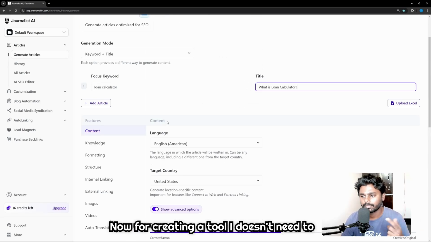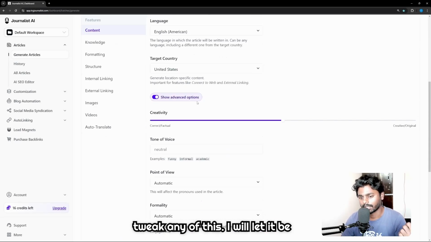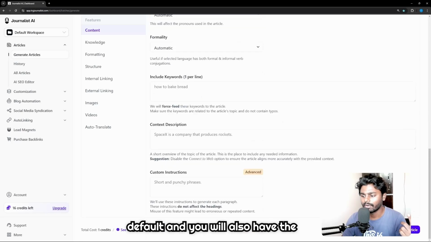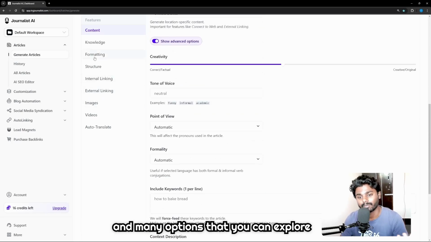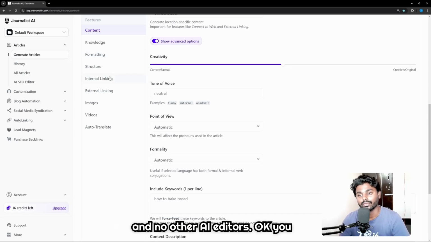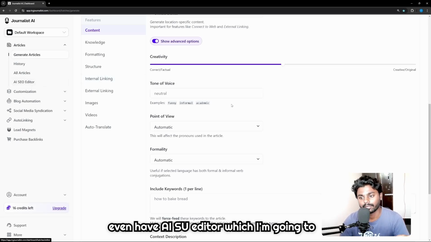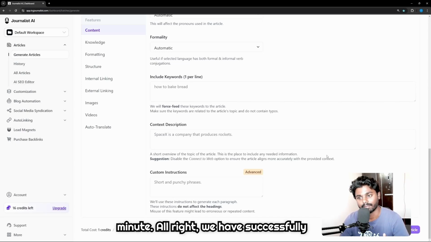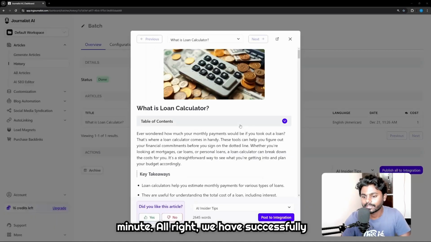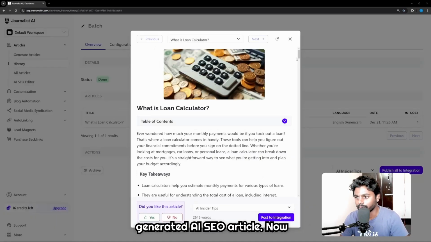Now for creating a tool, I don't need to tweak any of this. I will let it be default, and you'll also have the options to internal link, external link, and many options that you can explore, which is provided by this Journalist AI and no other AI editors. Okay, you even have an AI SEO editor, which I'm going to show you. Click on generate article and it will be done in less than a minute. All right, we have successfully generated the AI SEO article.